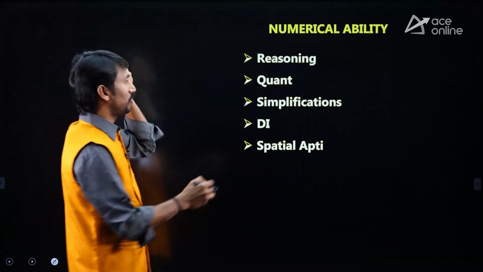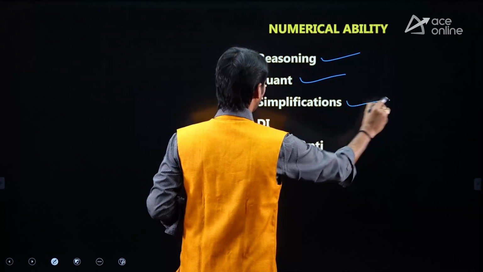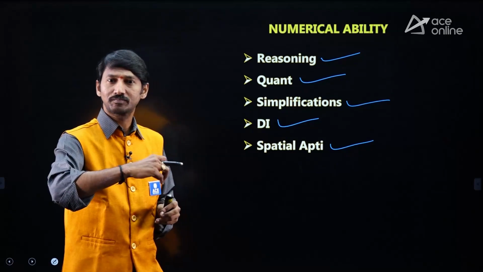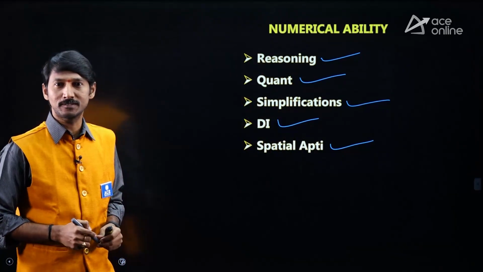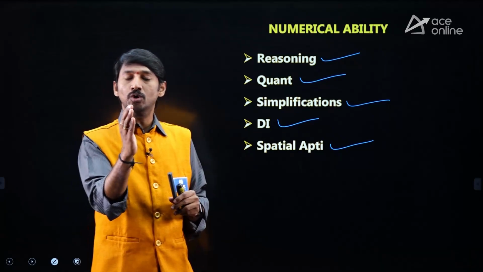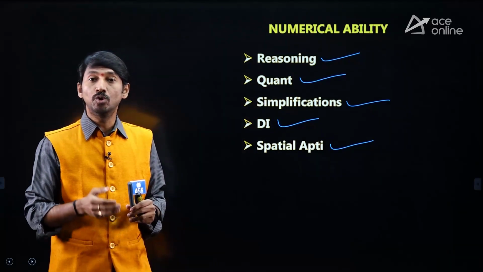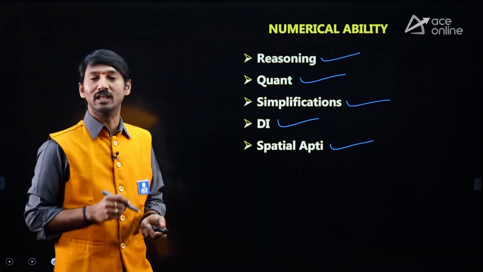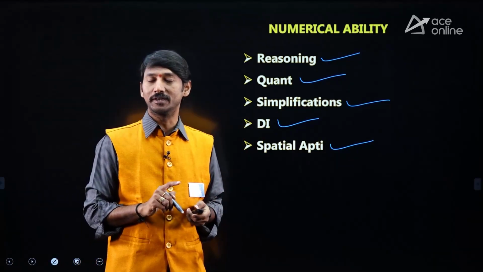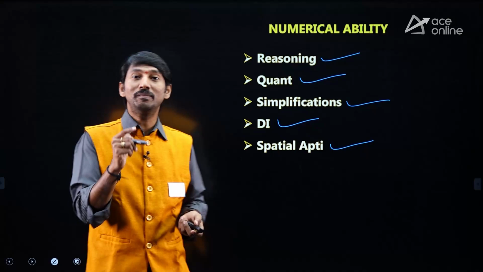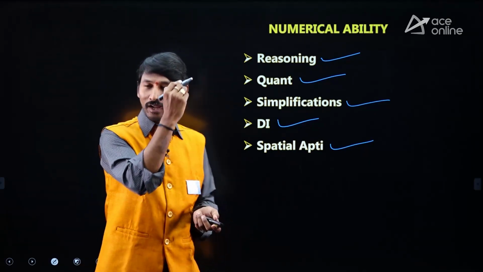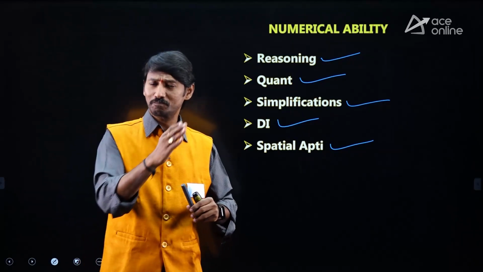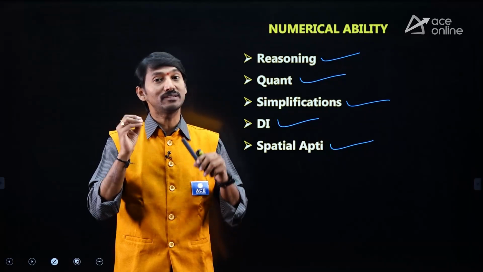Sir, in this numerical ability, reasoning, quant, simplifications, DI, and spatial aptitude. On all these topics, they are concentrating more. You need to focus more and more on this. And I would like to suggest one thing here. Those who have started the preparation already and those who want to start the preparation now, I am suggesting them not to neglect this numerical ability, that is aptitude subject. You should concentrate. Along with that, mathematics subjects also to be concentrated, because by combination of these two, 25 to 30 marks is the weightage in the GATE paper. That's why you need to concentrate on these two subjects specially.